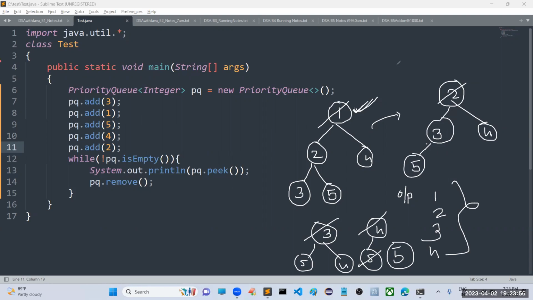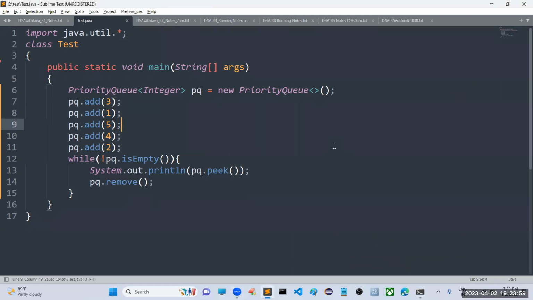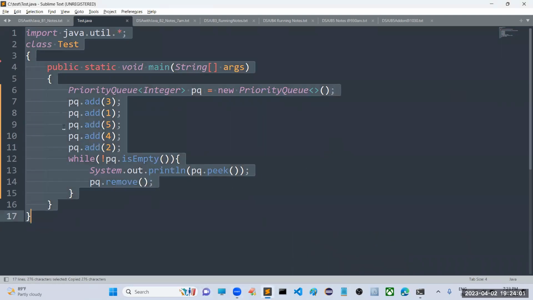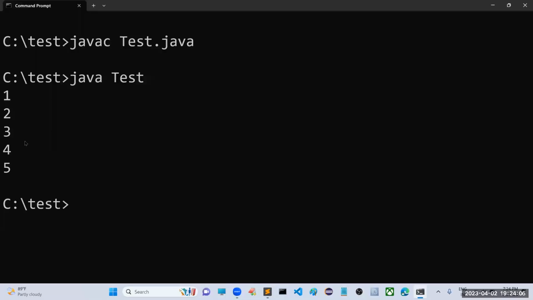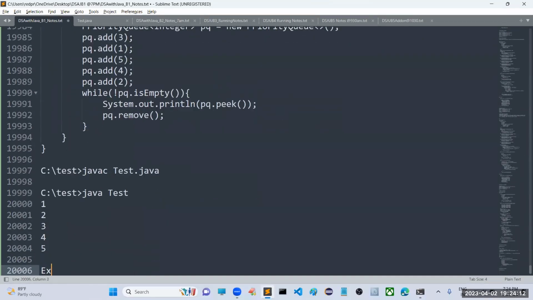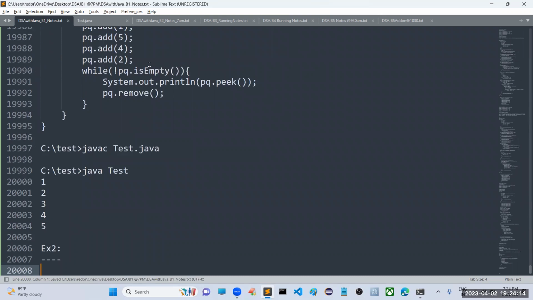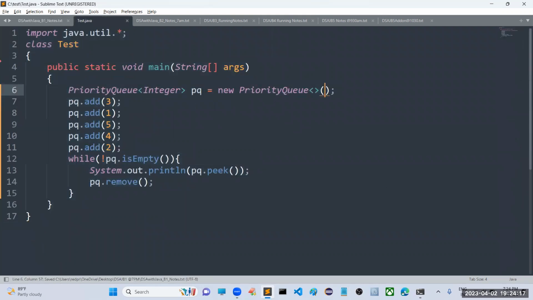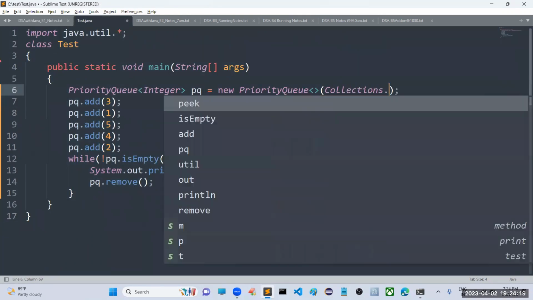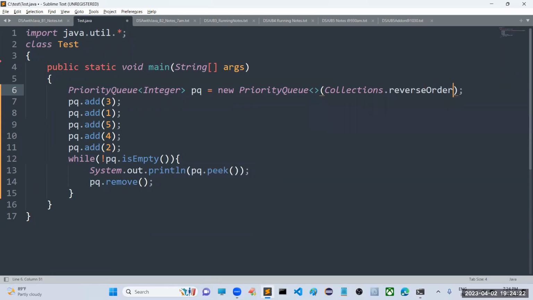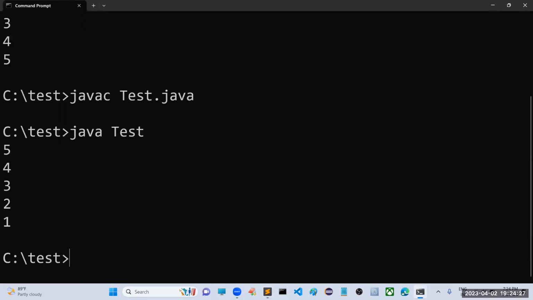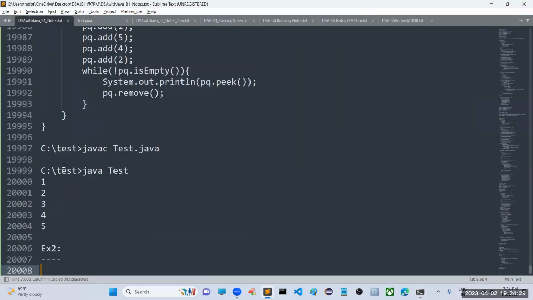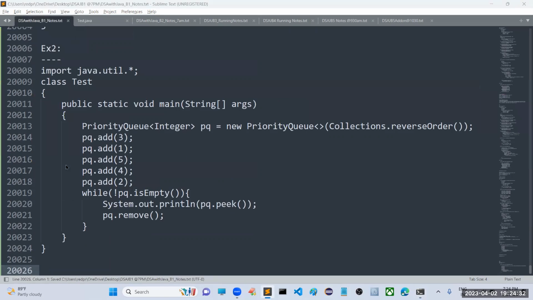This is for ascending. But how is it going to work for descending? A small modification in this program will print the content in descending order, sir. So I will show you how it works in descending order also. Sir, very simple. In the collection framework, we already have one special constructor. So Collections.reverseOrder. If you use it like this, automatically it is going to display the values in descending order. This is how our priority queue is implemented internally.